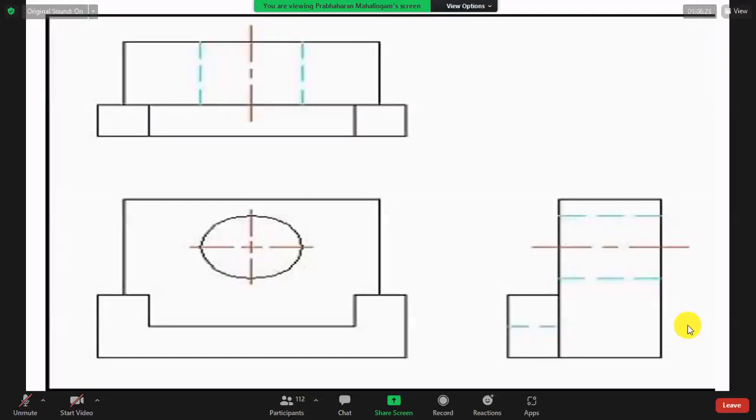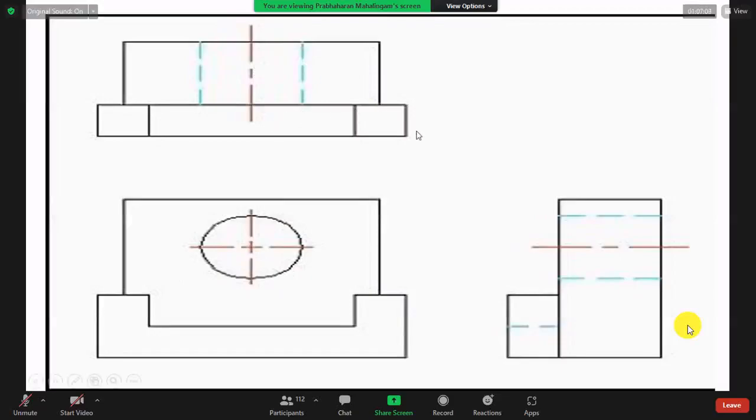If you draw these two, you are a 3D student. 3D is not a simple task. It is a very, very difficult task. When you have very good imaginary thinking, then only you can draw this. Whenever you are asked to draw orthographic in your examination, real practical orthographic drawing, this type of drawing is your final exam. Don't think we will ever give you isometric in a final exam. If we give isometric in a final exam, nobody will pass. I am sure. That's why we conduct the exam with orthographic views.